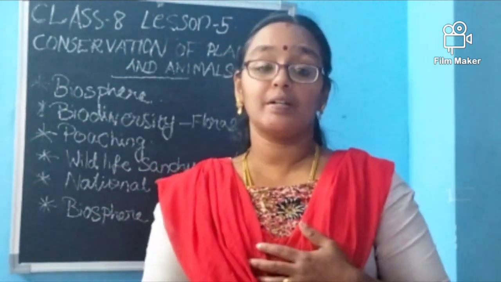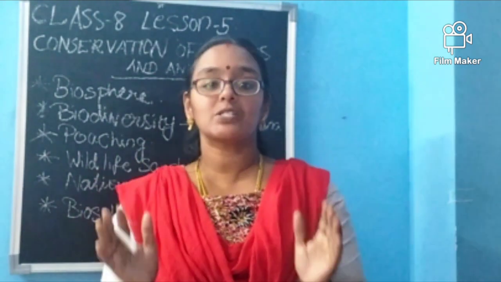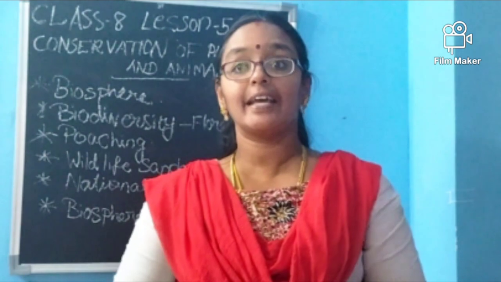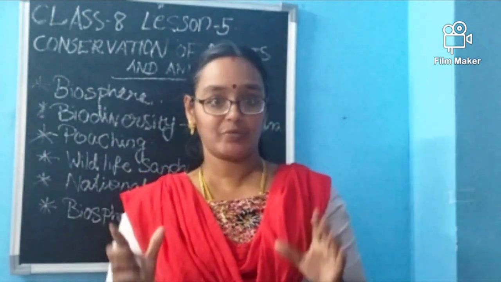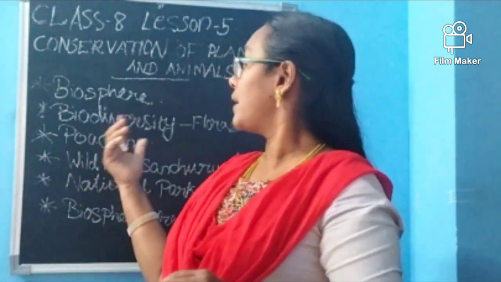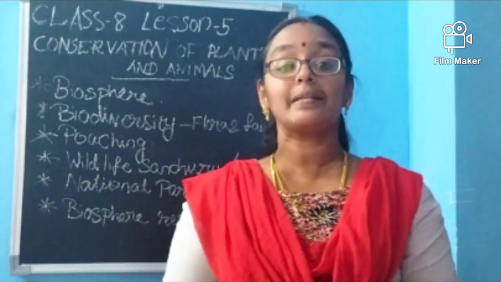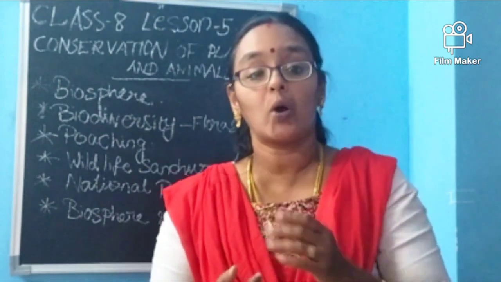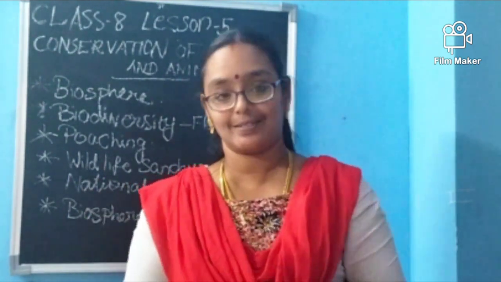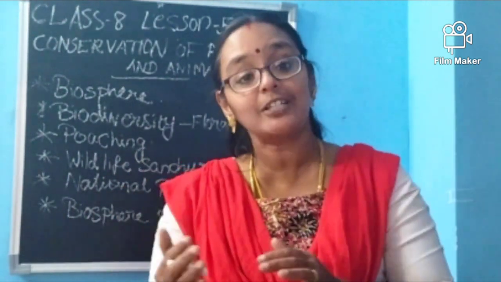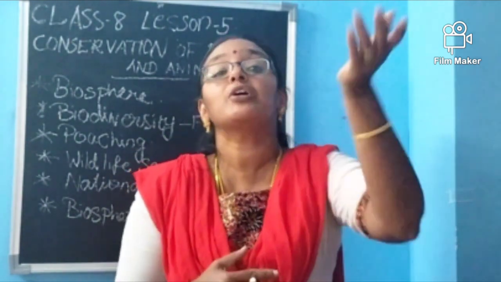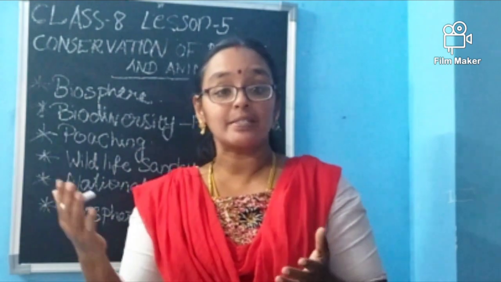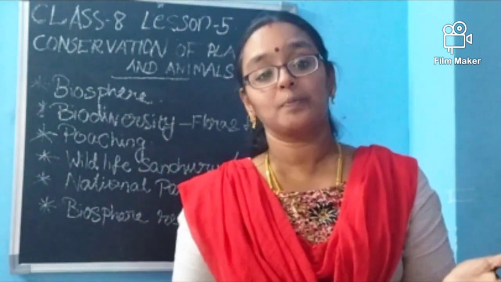What is this biosphere? Biosphere is the place on the earth where animals and plants exist and support life. Okay. Then what is biodiversity? Biodiversity means these plants and animals depending on one another, that is interdependence. Their existence, their interdependence and their dependence on the environment is called what, ma? Biodiversity.